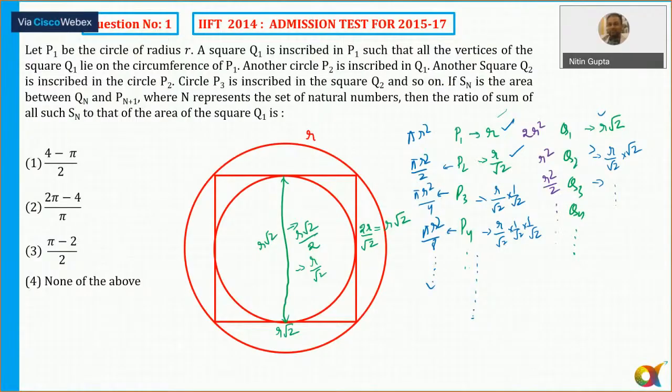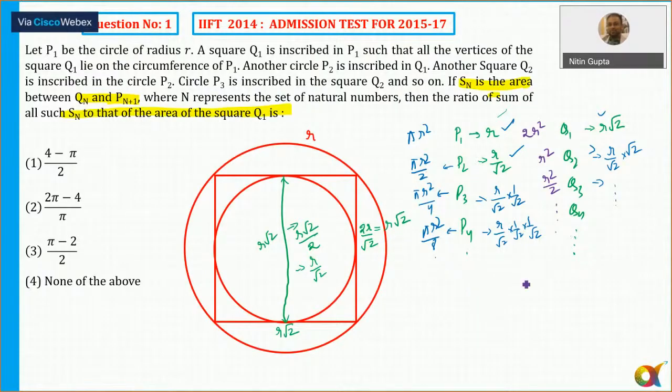The areas of both the circles as well as the squares will form a series of GP, where the common ratio is always half. Now it says, if Sn is the area between Pn and Pn plus 1, where n represents the set of natural numbers, then find the ratio of the sum of all such areas to the area of the square Q1. Now, let's try to answer.